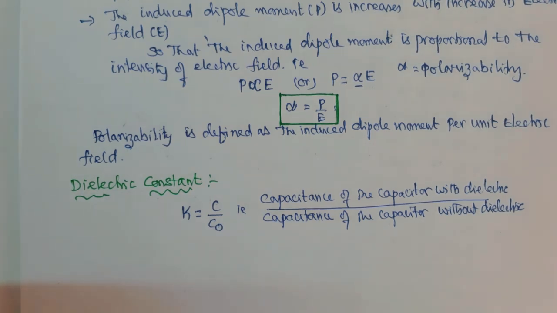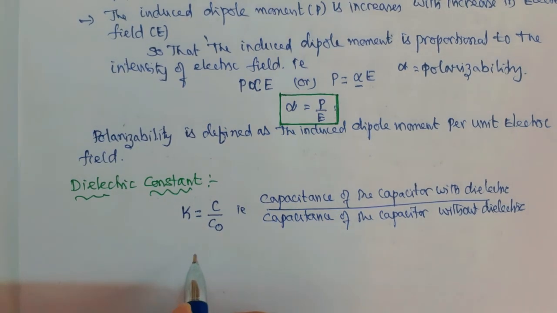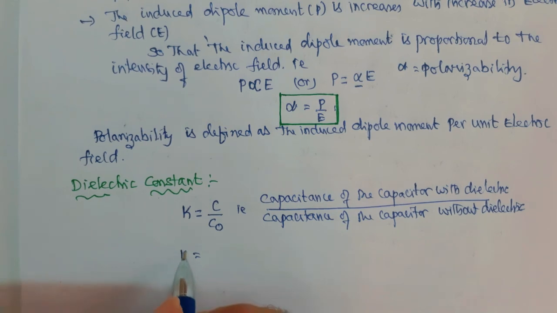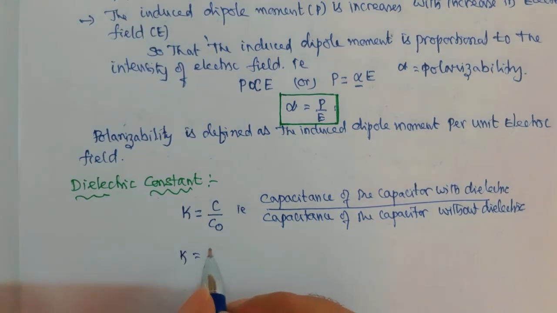And the same thing can also be defined in another way. K is equal to V naught by Vd.